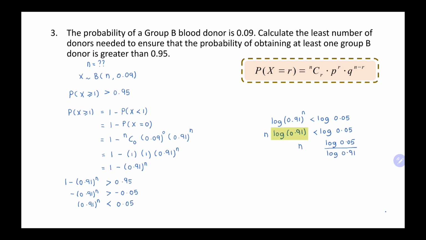Then we get N, log 0.05 divided by log 0.91. Log 0.91 is a negative number. When we bring it to the right side, we need to change less to greater. So we get the answer, N greater than, we solve, we get 31.76. So N equals to 32.